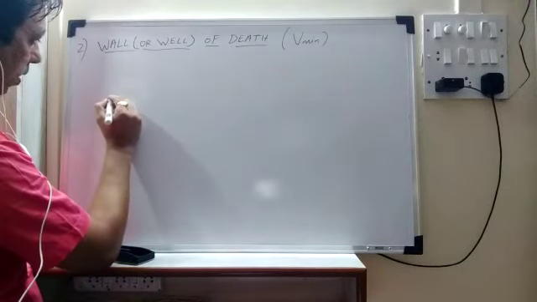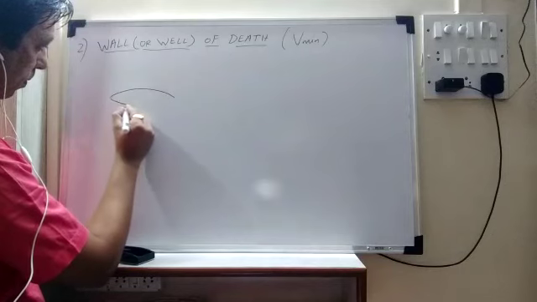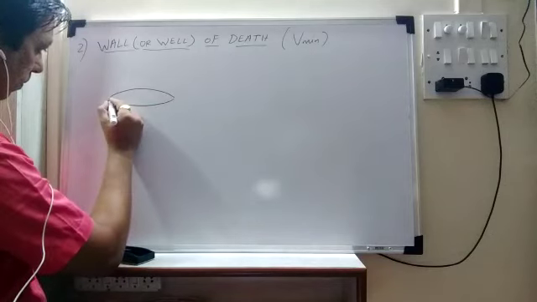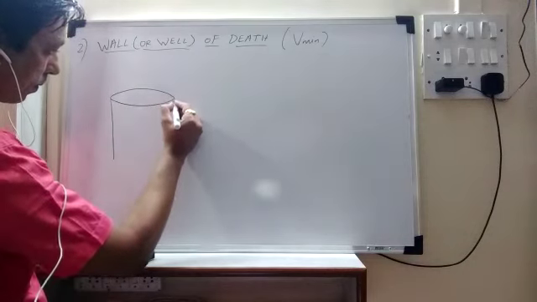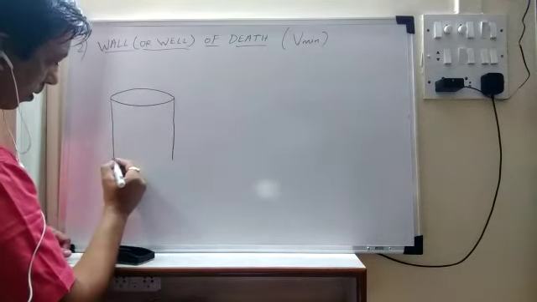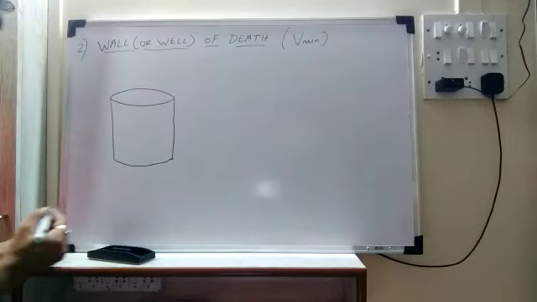Now we are going to consider a cylinder like this, a cylindrical object.